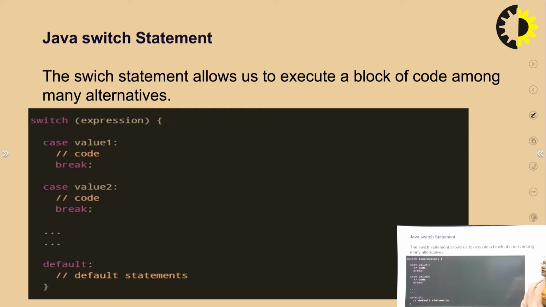Now moving toward the Java switch statement. How does it decide which particular condition is going to be executed? The switch statement allows us to execute a block of code among many alternatives. It means we present a number of cases in the switch statement. They have given the switch expression, case value 1, case value 2, and a default condition. On each case value we put some code inside it, and a break statement is given there.